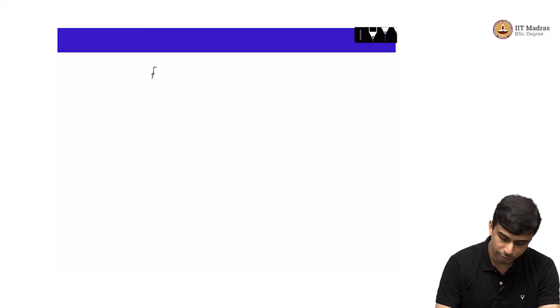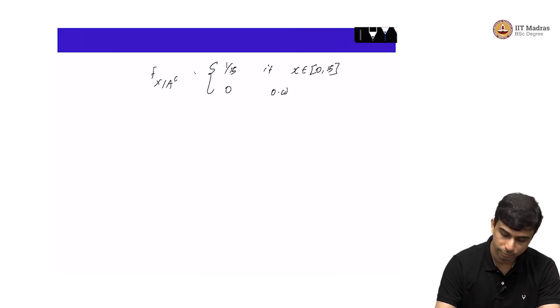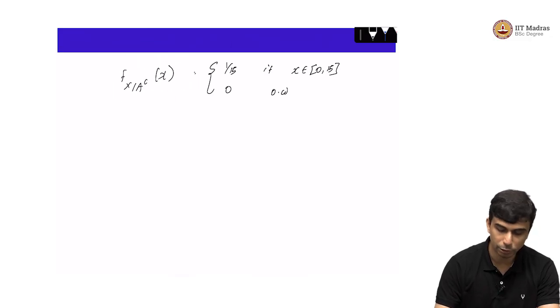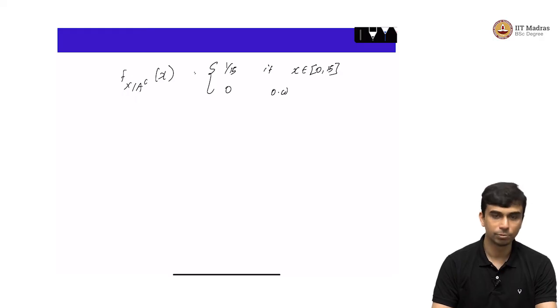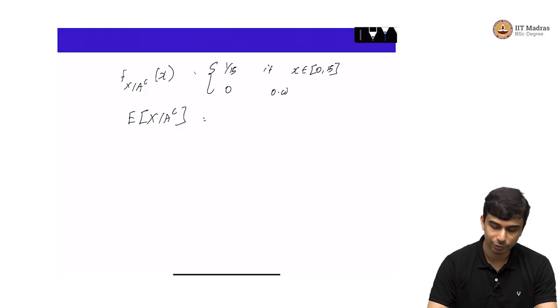So, f of x given A complement is equal to 1 by 15 if x belongs to 0 to 15, and 0 otherwise. This is exactly uniform 0 to 15, and you can compute expected value of x given A complement pretty easily, which is simply (a plus b) by 2, which is 7.5.